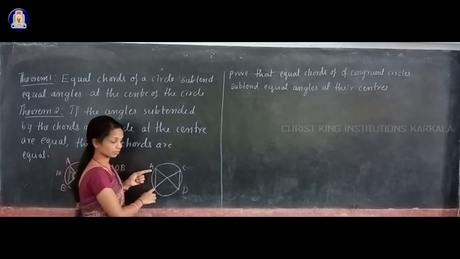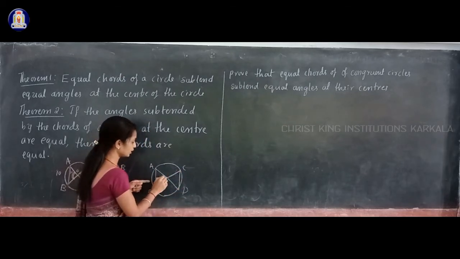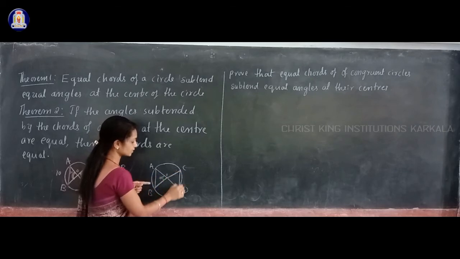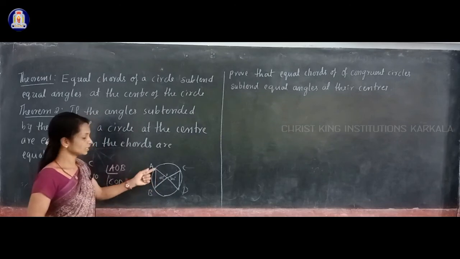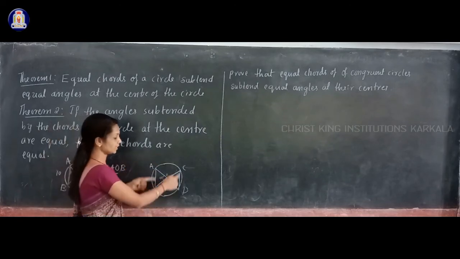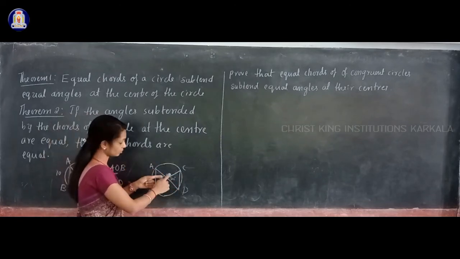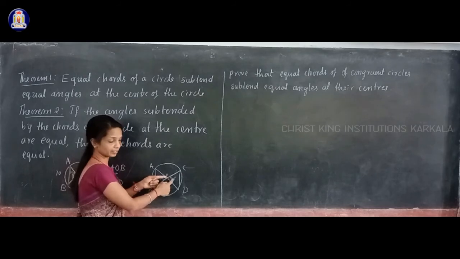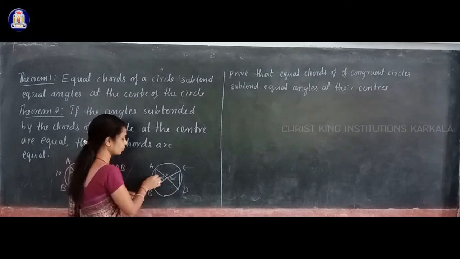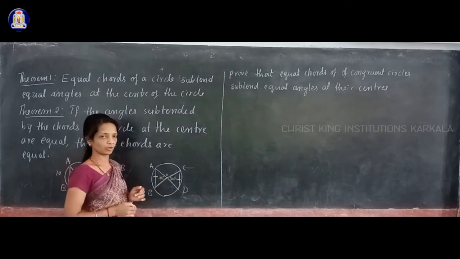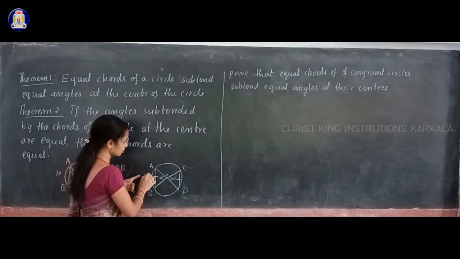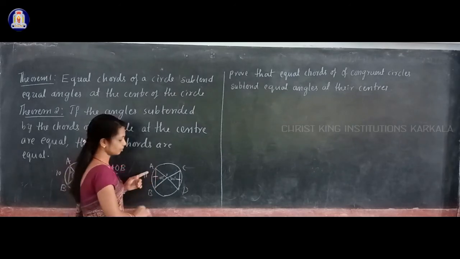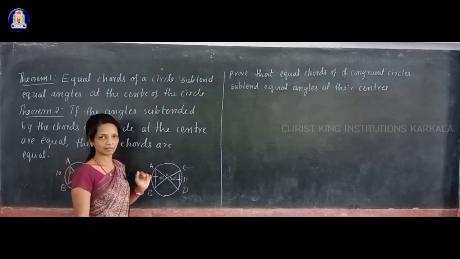Suppose chord AB makes an angle of 40 degrees at the center and CD makes an angle of 40 degrees at the center. Now these two chords AB and CD subtend equal angles at the center, so what can you say about them? They are equal. For example, if AB measures 11 centimeters, then CD also measures 11 centimeters.